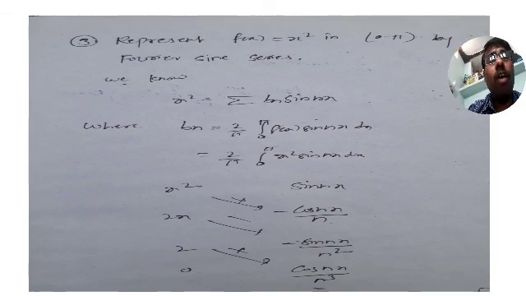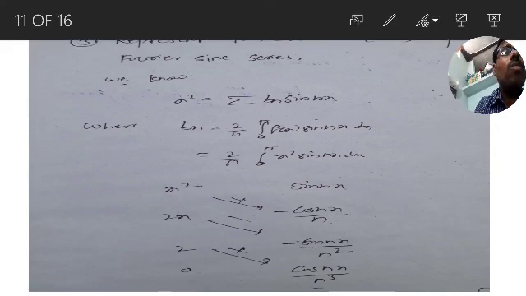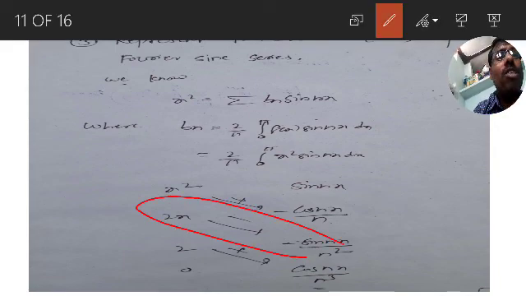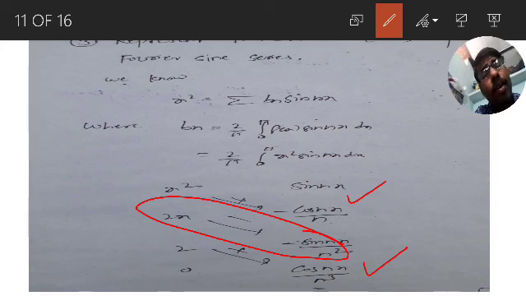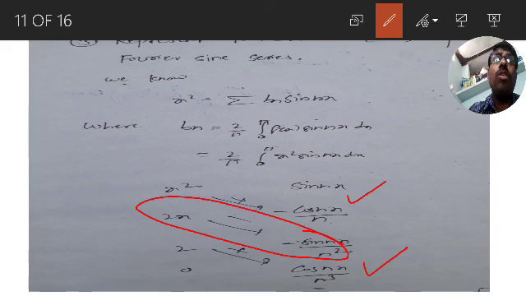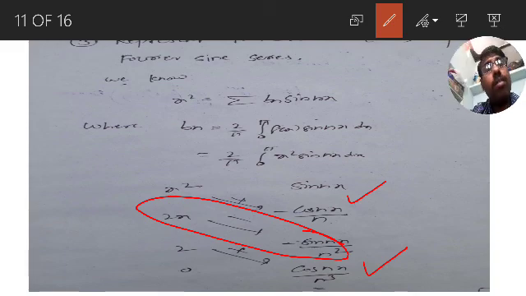Out of the three terms the middle term value is 0, only the first term and third term remain. For the first term what you got: pi square, minus pi square into minus 1 whole power of n by n, minus into minus 1 whole power of n plus 1, and the third term is 2 into minus 1 whole power of n by n cube. And for the lower limit, first term 0, second term 0, only the third term 2 by n cube. Are you able to get it?